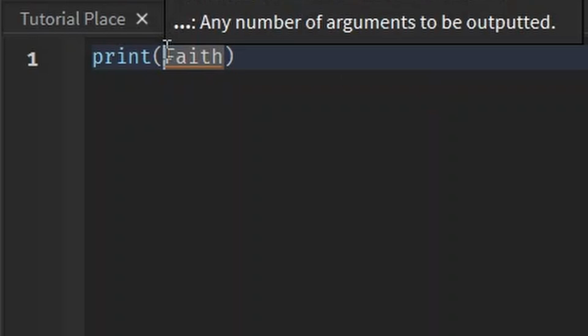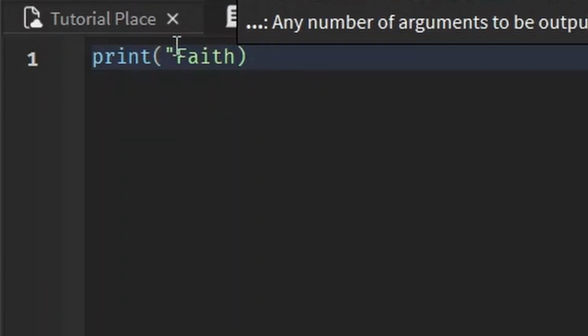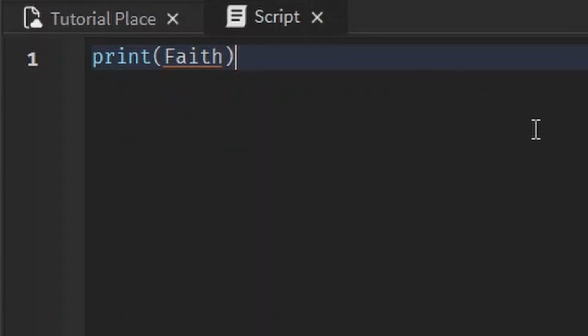We didn't make it into a string. You see, the print statement needs a string. If we leave it without the quotation marks, the script doesn't know what faith is, which is kind of sad. But anyways, I told you that the print needs to have a string in the parentheses. And since we didn't make it into a string, it doesn't know what faith is. So it results in nil. If you don't give the print a string or something it can turn into a string, it's literally as good as nothing. Nil is nothing.